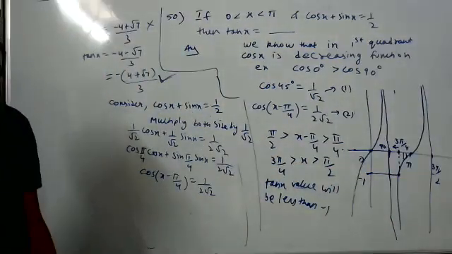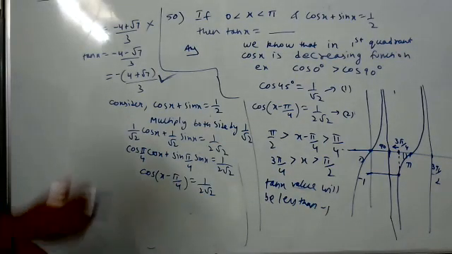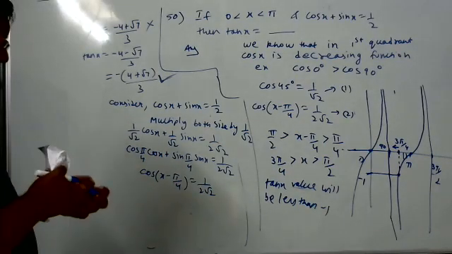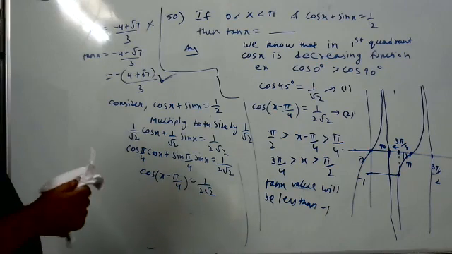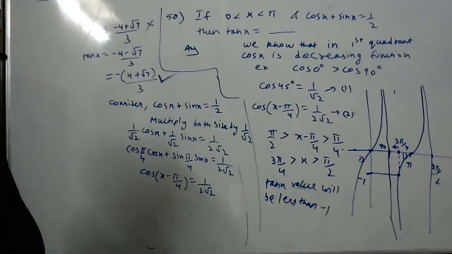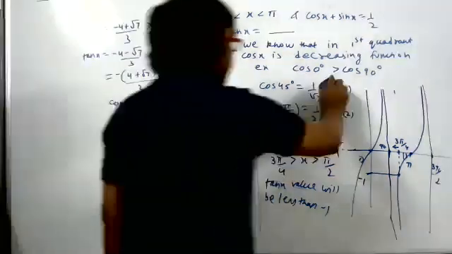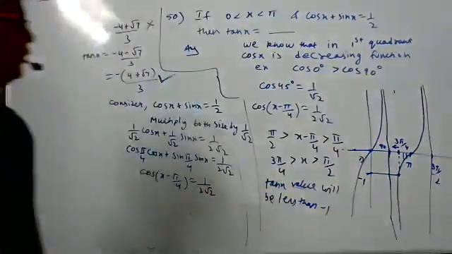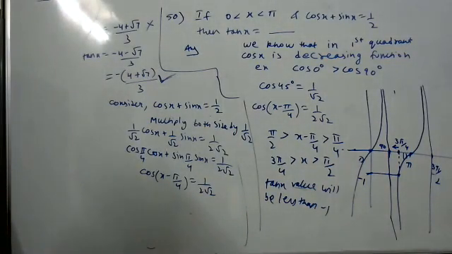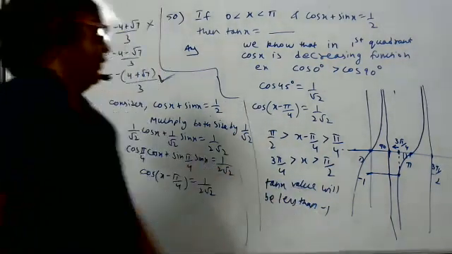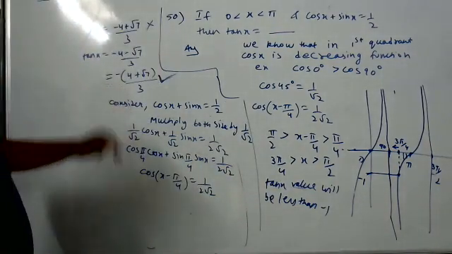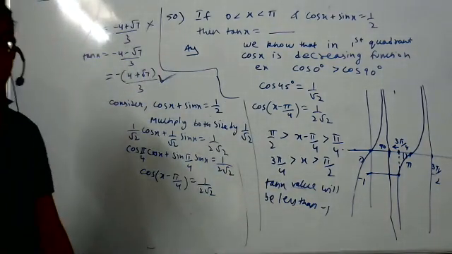You can copy down something and you can ask some doubt. So much explanation is needed for this answer if you go through it properly. Something which you can understand later. The tan x value will be less than -1. Less than -1 means this is the correct answer, because the first one is more than -1.